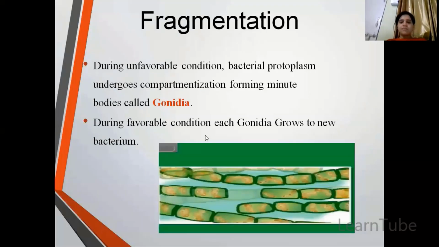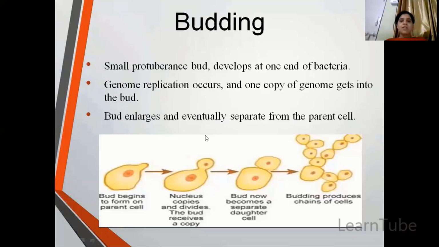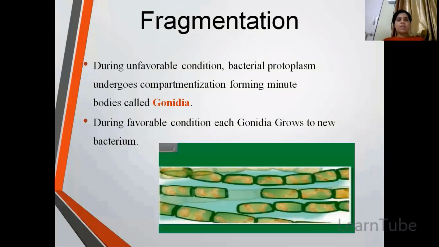Next is budding. Now in budding, small buds are formed at the end of the bacteria. And genome, so here as you can see there is a starting of formation of a bud. Then this genome material will divide and a small copy of it will enter into this bud. And see, now here you can see a complete parent cell has been formed. And in this way, chains of these buds are formed on a single parent cell. So here also again the advantage is what? The number of cells increases and reproduction results in a large population of that particular bacteria.